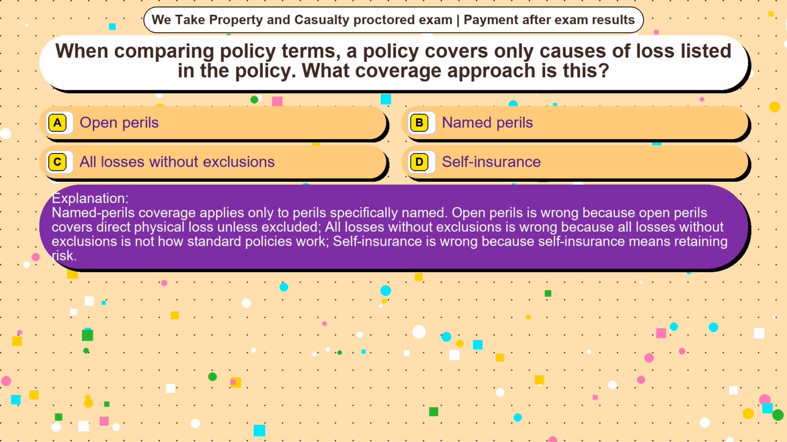Open perils is wrong because open perils covers direct physical loss unless excluded. All losses without exclusions is wrong because all losses without exclusions is not how standard policies work. Self-insurance is wrong because self-insurance means retaining risk.